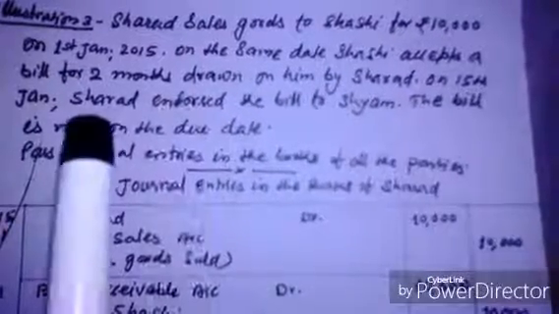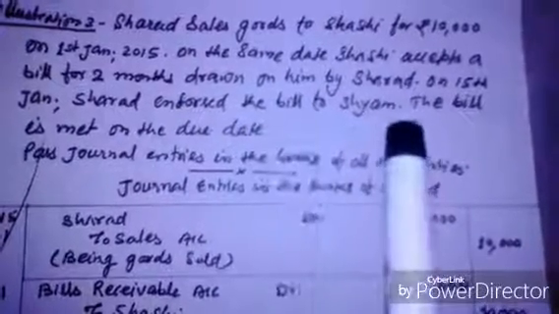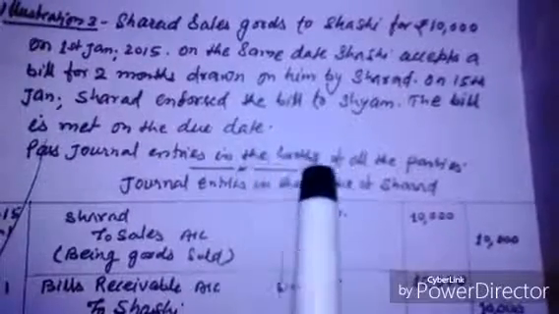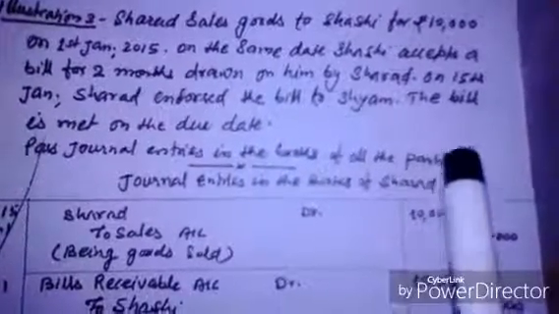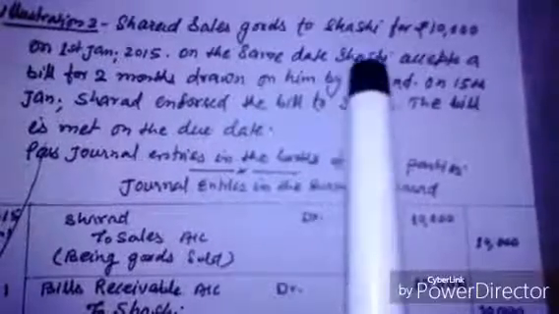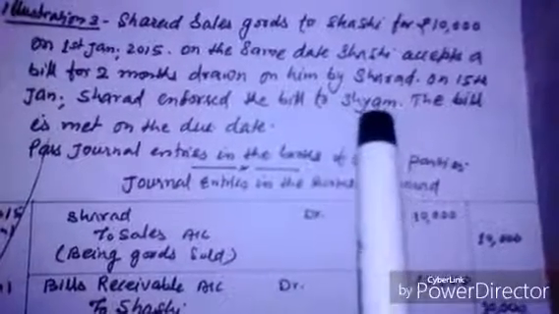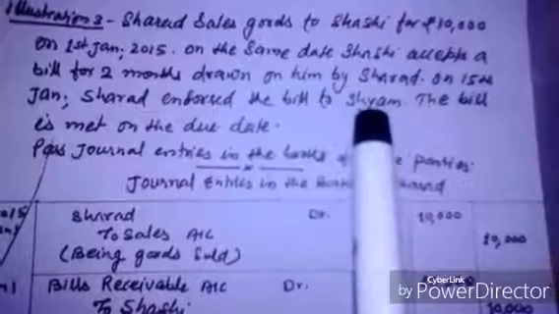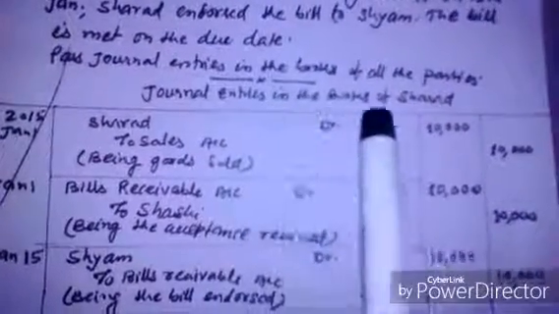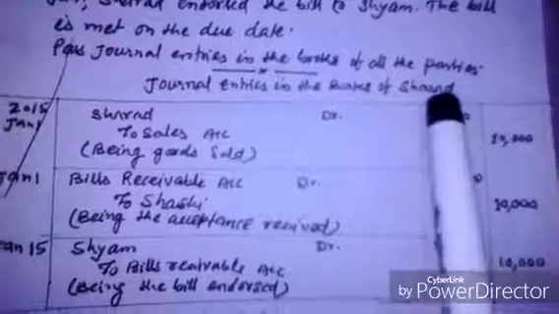On 15th January, Sharad endorsed the bill to Shyam. The bill is met on the due date. Pass journal entries in the books of all the parties. That means Sharad is the drawer, Shashi is the drawee and Shyam is the endorsee.